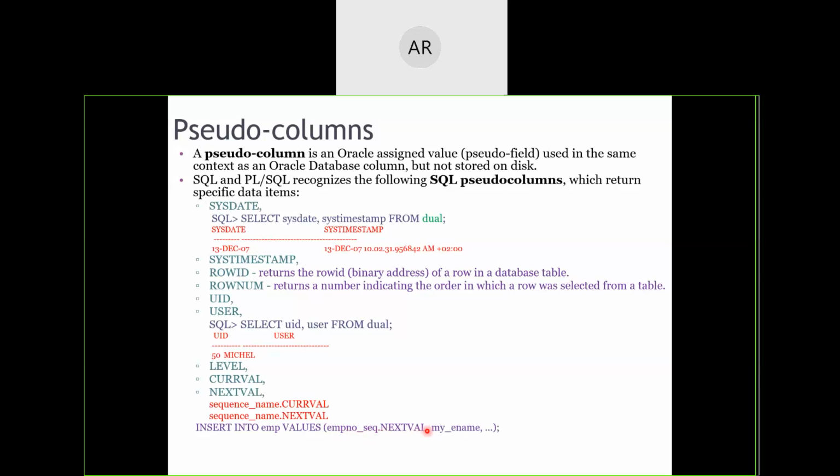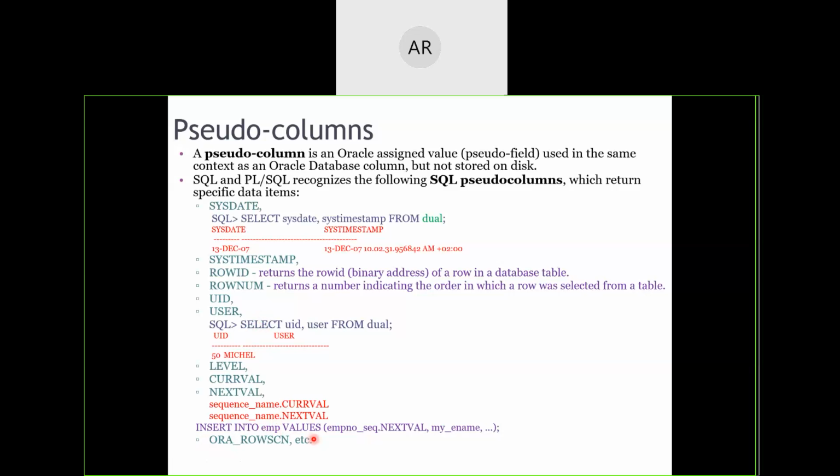And when I use next val, it will give me the next value to be used for the new employee, and I'll be able to enter whatever name I want to give for that particular employee and so forth, whatever details I want to enter. What the insert command is, we'll be learning later on. Don't worry. It's just a command similar to select. Select will retrieve the data from the database. Insert will insert the data back into the database.